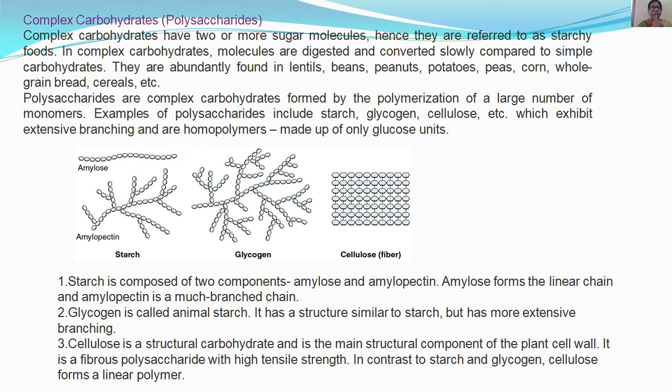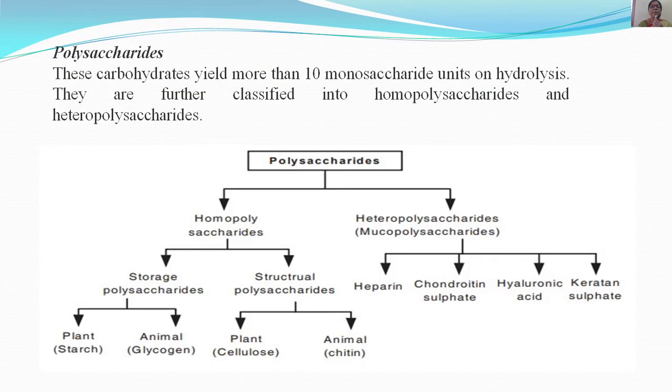Glycogen is called animal starch. It has a structure similar to starch but has more extensive branching. Cellulose is a structural carbohydrate and is the main structural component of the plant cell wall. It is a fibrous polysaccharide with high tensile strength. In contrast to starch and glycogen, cellulose forms a linear polymer. Polysaccharides can be further classified into homopolysaccharides and heteropolysaccharides.